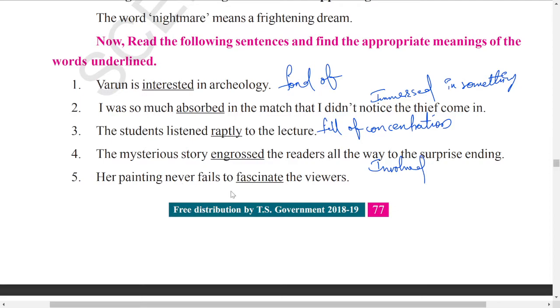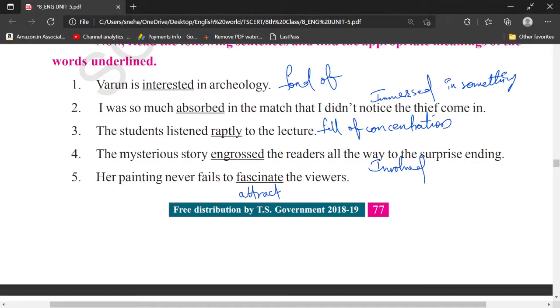Next one, her painting never fails to fascinate. Fascinate means attract. Okay. Next one.